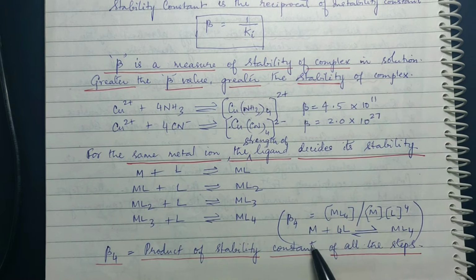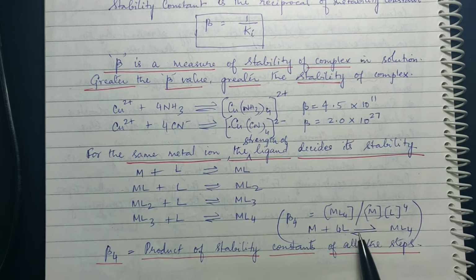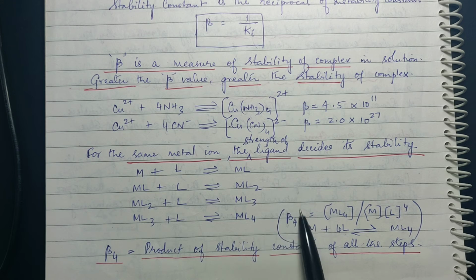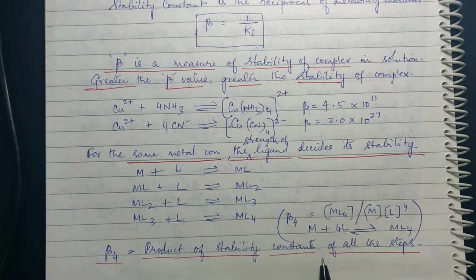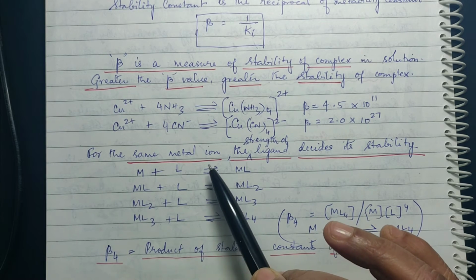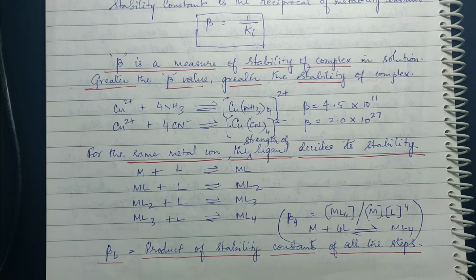In simple terms, M plus 4L giving you ML4. So what is this beta 4? It is a product of the stability constants of all the individual steps: beta 1, beta 2, beta 3, beta 4.